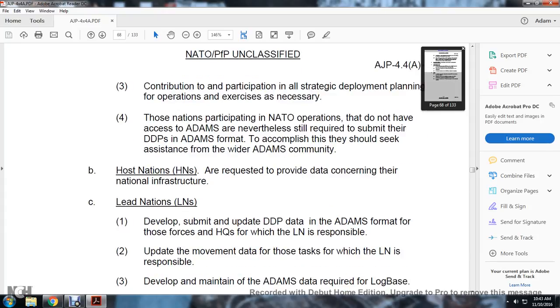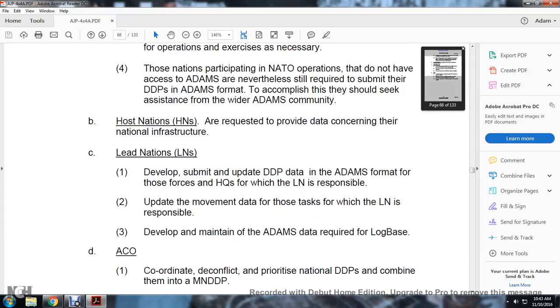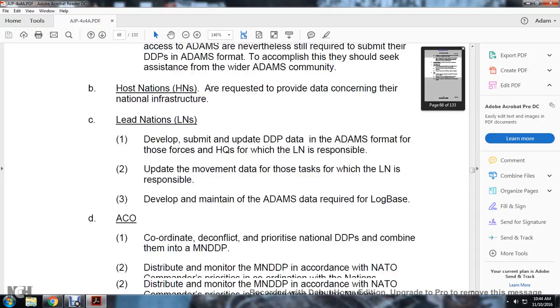Host nations are requested to provide data concerning their national infrastructure. Lead nations develop and submit the updated detailed deployment plan, the data plan for the forces and headquarters, and, within the lead nation's responsibility, updated movement data for the tasks for which the lead nation is responsible. Develop and maintain Allied deployment and movement system data required in the log base.